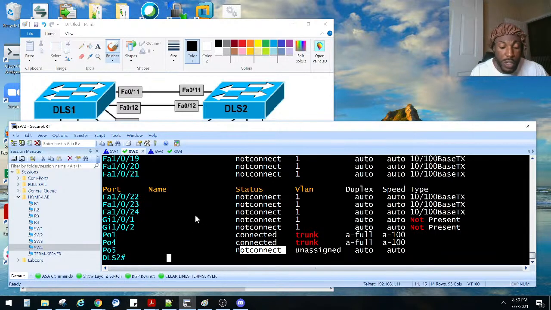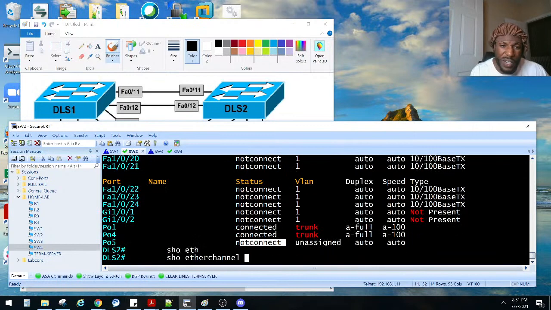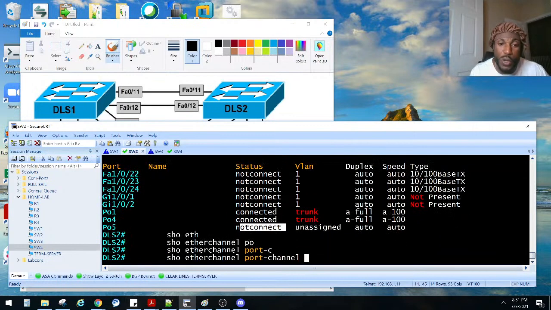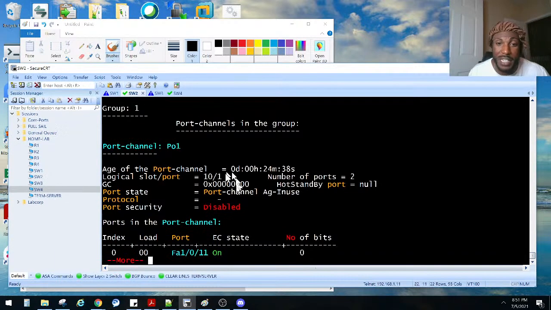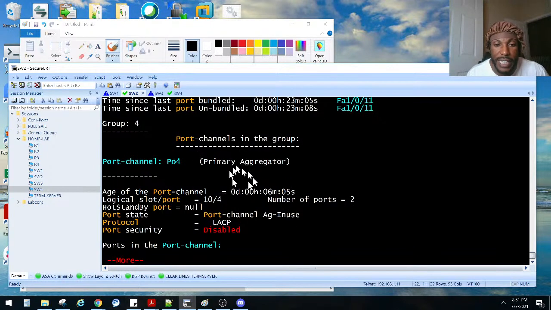We could also do show EtherChannel, what is it, port channel, something like that? I think show EtherChannel port channel, and it gives us a lot of information. It's almost too much information. It lets us know how long it's been bundled to a port channel. That's port channel 1, the first one we did at the beginning of this video. I guess that's how long I've been streaming for. It's 8:51. Let me move on. But yeah, that's another way.